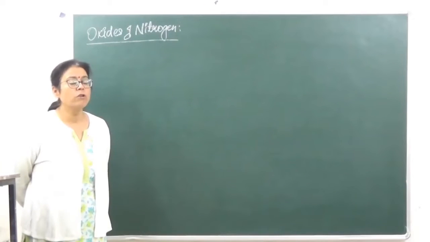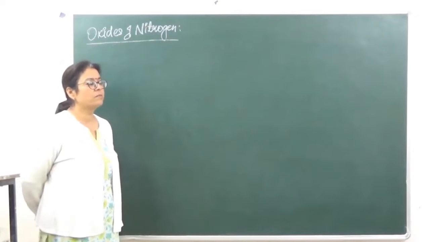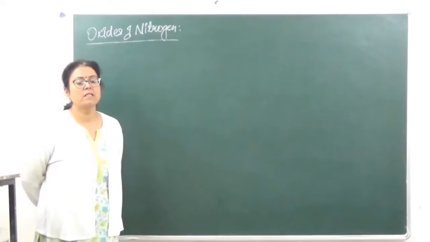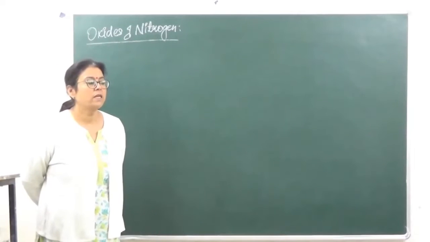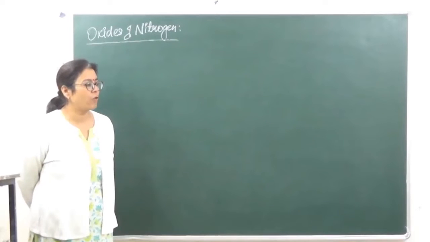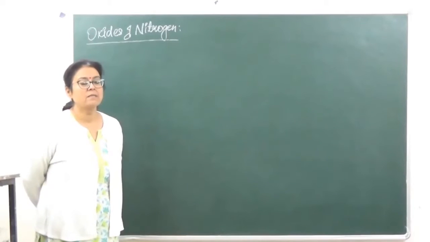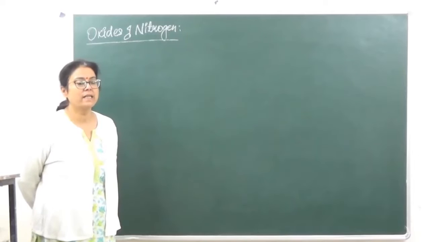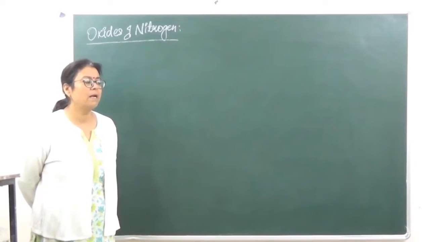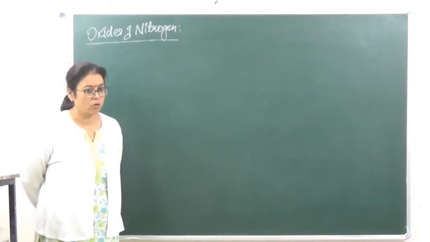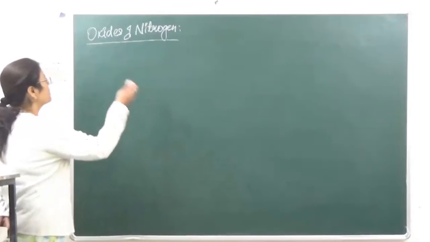Although nitrogen के पास vacant d orbitals present नहीं हैं, but still when it is forming compounds with oxygen, it is doing so in all the 5 oxidation states. That is because it has the tendency to form p-pi multiple bonding with oxygen. Okay, so 5 oxides हम यहाँ पे discuss करेंगे.